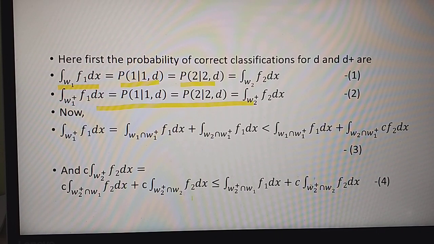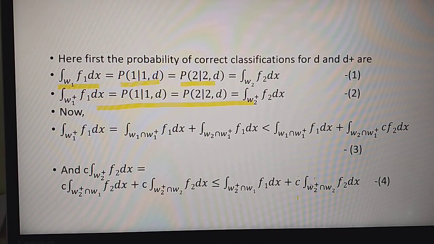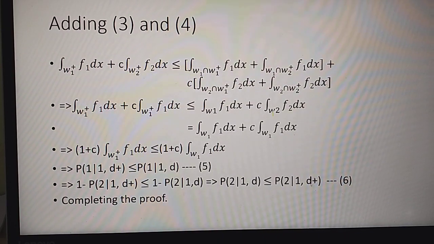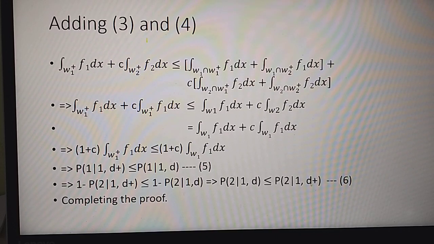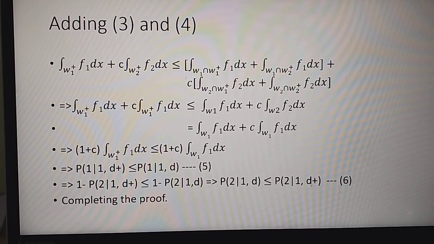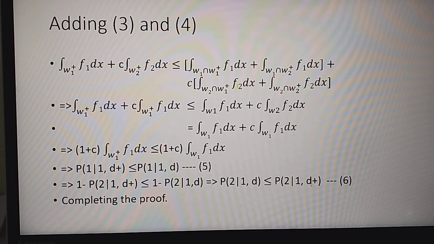Similarly, equation 4 also follows because of the assumptions. Now adding equations 3 and 4, we get this. If we add the left-hand side and the right-hand side, we combine those with f1 together and those with f2 together.